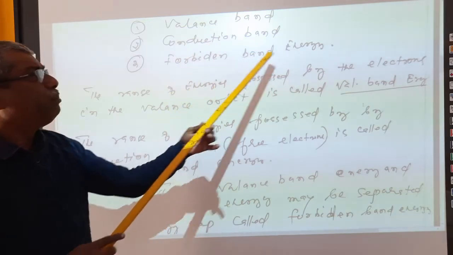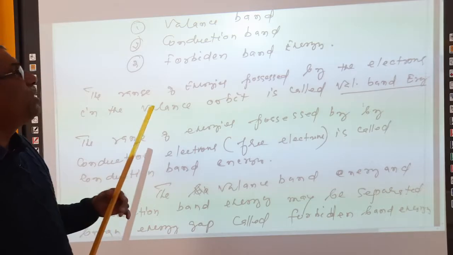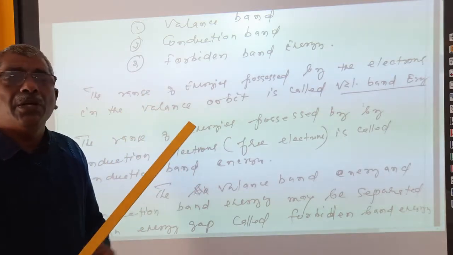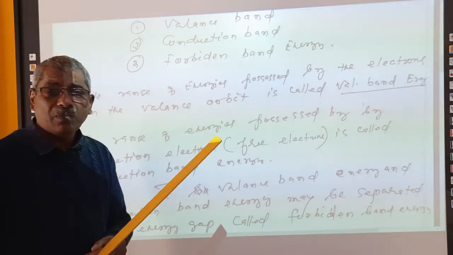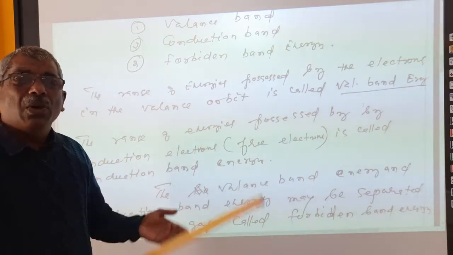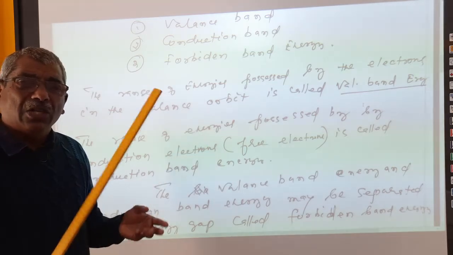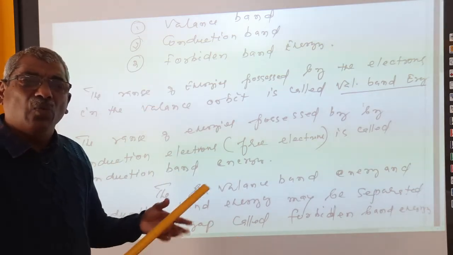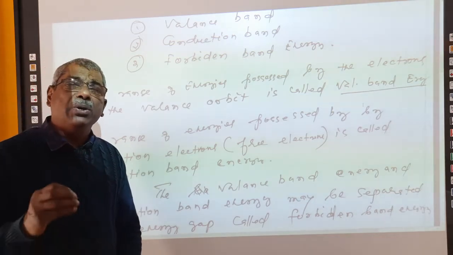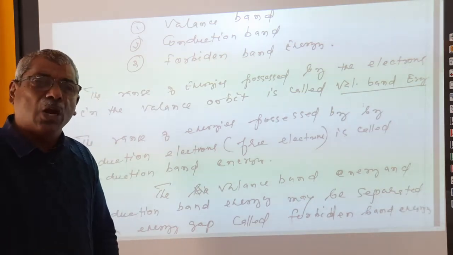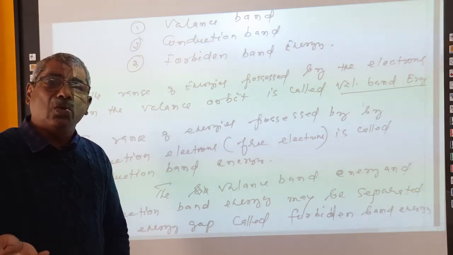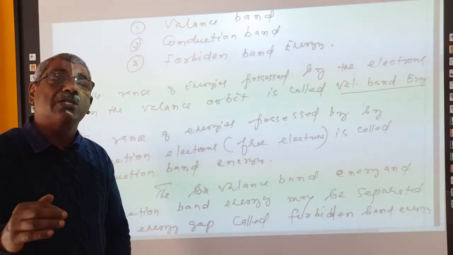Then forbidden band energy. Forbidden band energy means the valence band energy and conduction band energy may be separated by an energy gap. That is what is called forbidden gap, right? So for valence band electrons to reach the conduction band, we have to give some extra energy. In some materials, due to surrounding conditions of temperature, when temperature increases, the electrons of the outermost orbit will get extra energy.